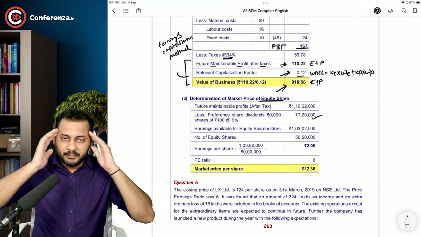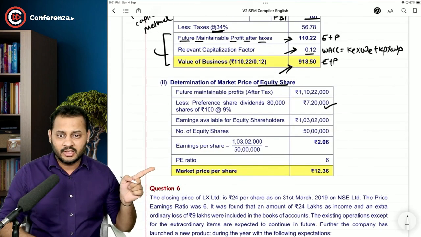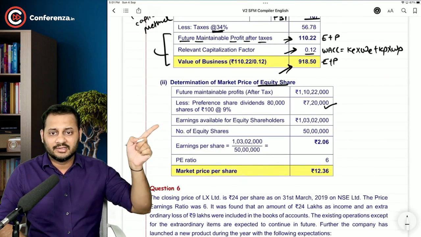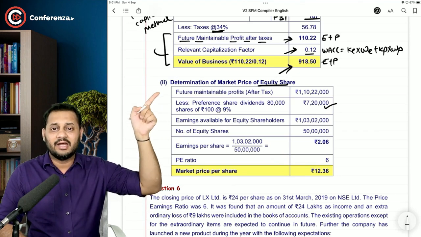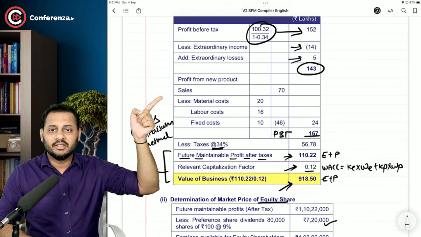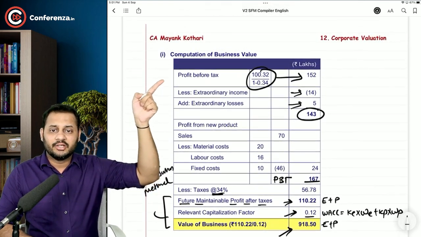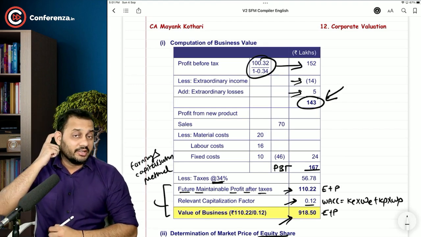Now just prepare your mind to do the reverse calculation. From this part you will go like this. So instead of deducting the preference dividend, you will add it to arrive at this point, and then you can calculate the value of the business, and then you will be asked to calculate the profit from ordinary business.